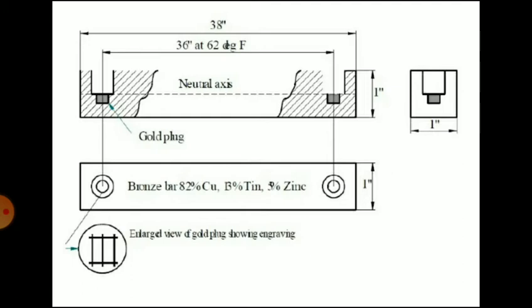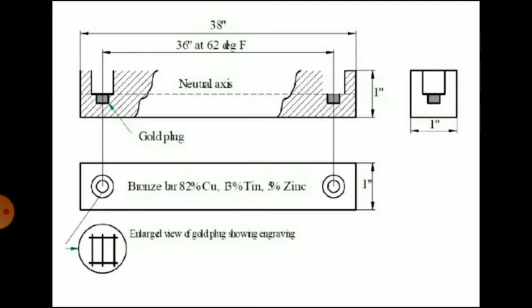The top surface of these plugs lies on the neutral axis of the bronze bar. You can see the neutral axis. The purpose of keeping the gold plug at the neutral axis has the following advantages. Due to bending of the beam, the neutral axis remains unaffected. And second, the plug remains protected from accidental damage. So these are the advantages of the gold plugs placed at the neutral axis.